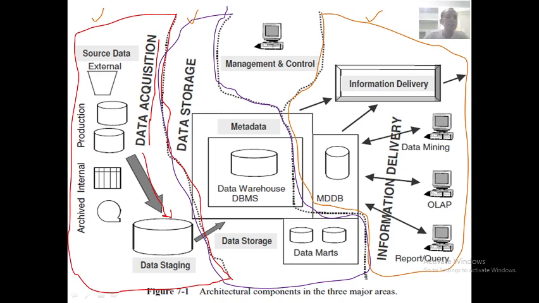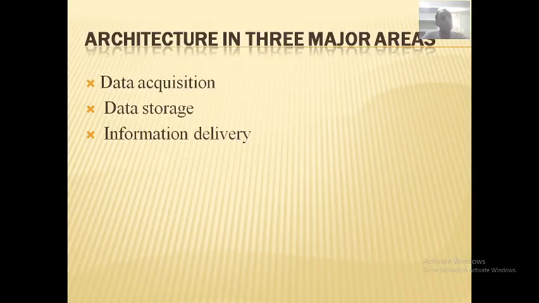And this management control neither belongs to data storage only, nor to information delivery only, nor to data acquisition only, but it belongs to all of these things. The entire thing is under the control of this. Got it? So the entire architecture is divided into three major areas: data acquisition, data storage, and information delivery. This is how it is.